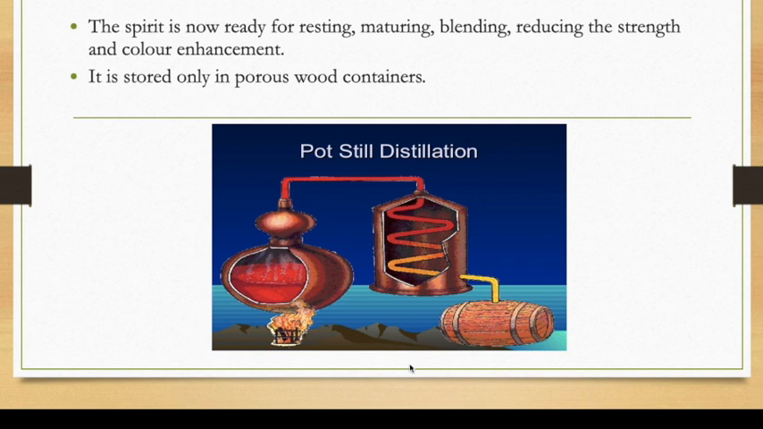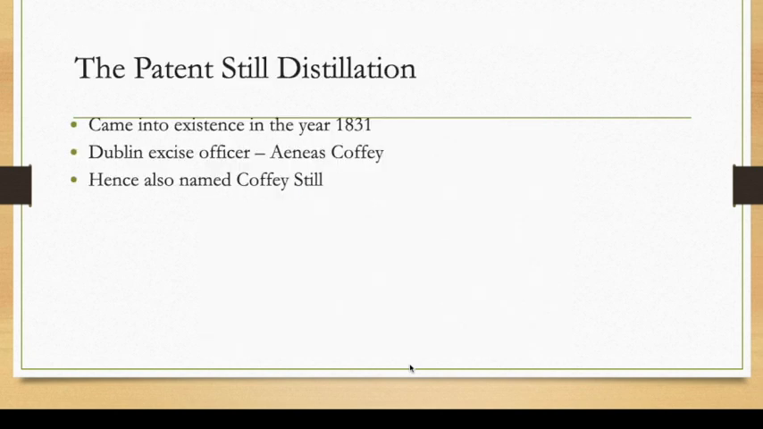You put it in the pot, it comes from the neck of the pot and goes down to the condenser. It cools down, converts into condensation, and then is used in the maturing cask.